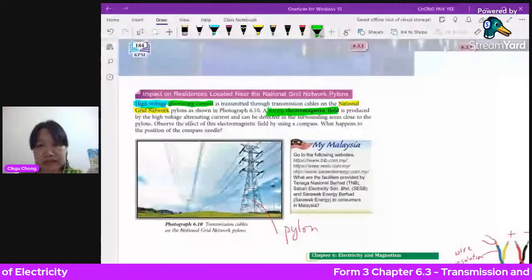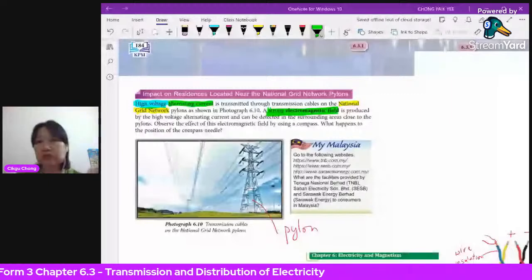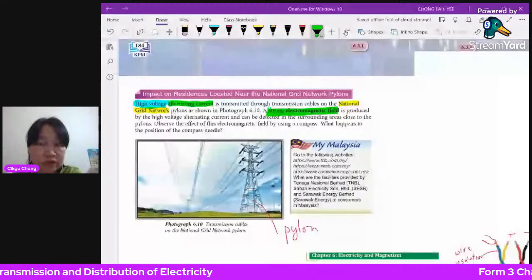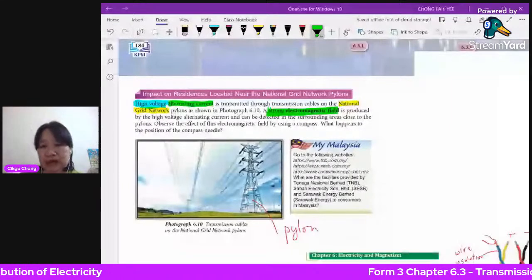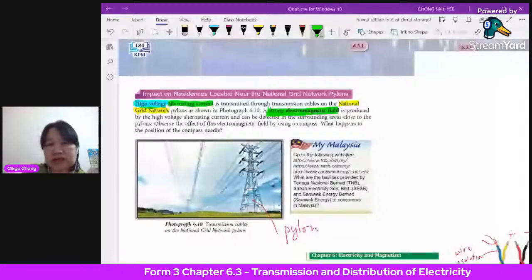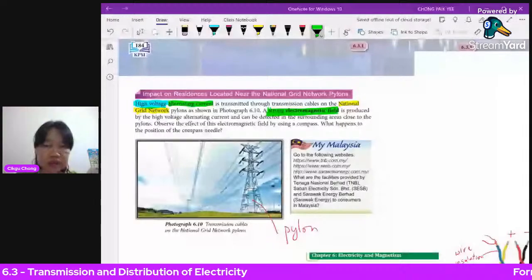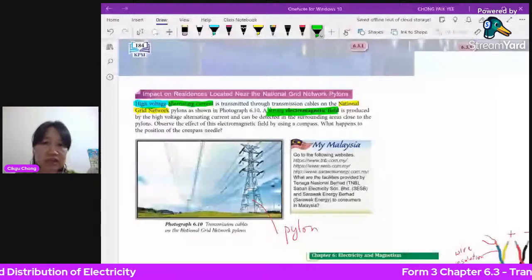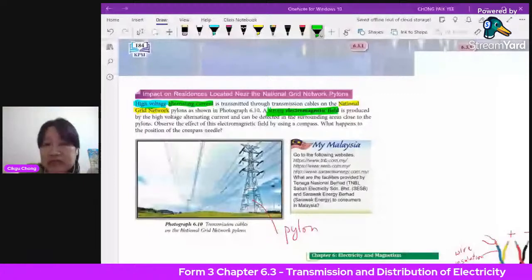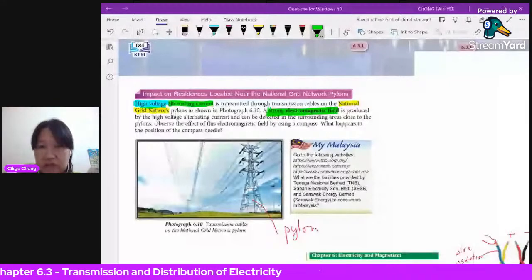When the voltage reaches the area, you will still have quite a lot of high voltage, and then you step it down for the consumption of the consumers. When you reach the place, you step down depending on the needs, whether it's heavy machinery, a heavy industry area or light industry area, or even offices, hospitals or houses. So you can remember the voltages: 33 kilovolts, 11 kilovolts, 415 volts, and 240 volts.